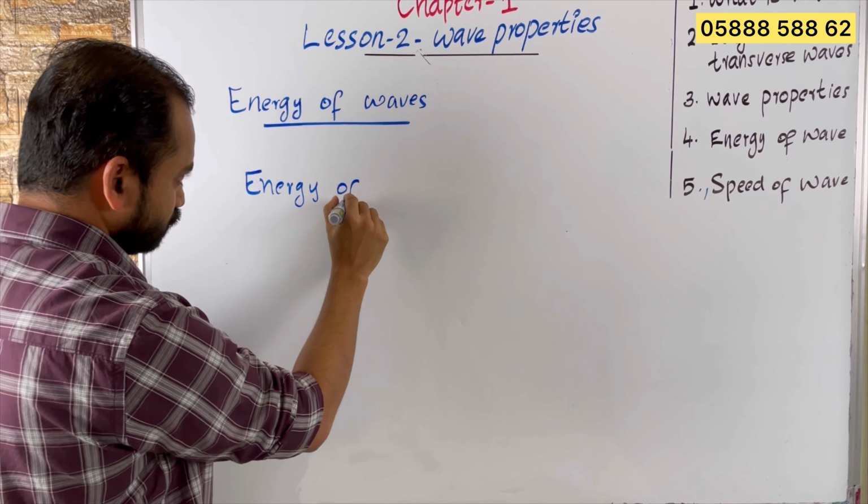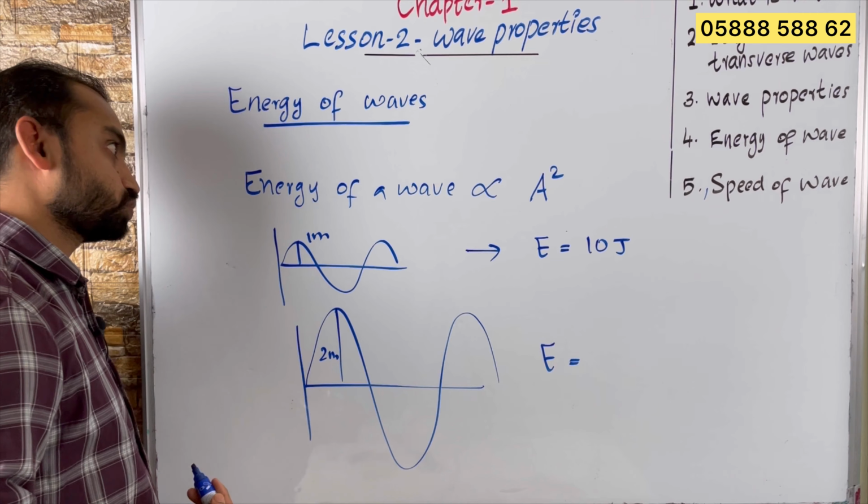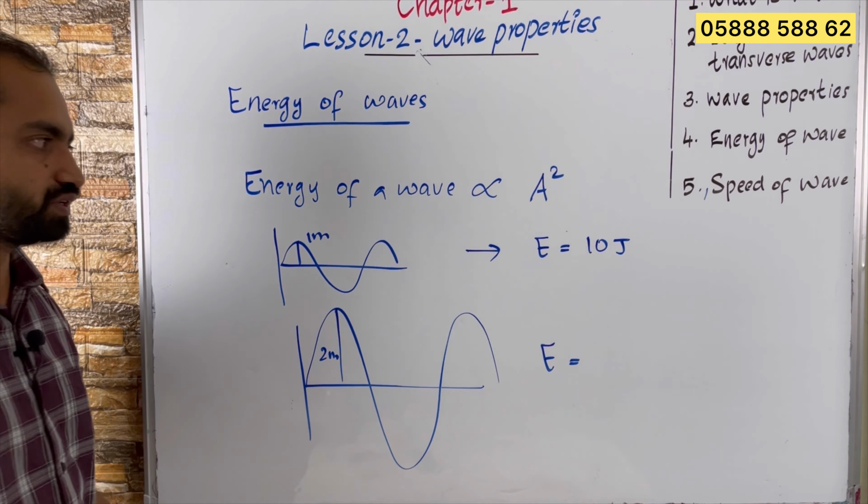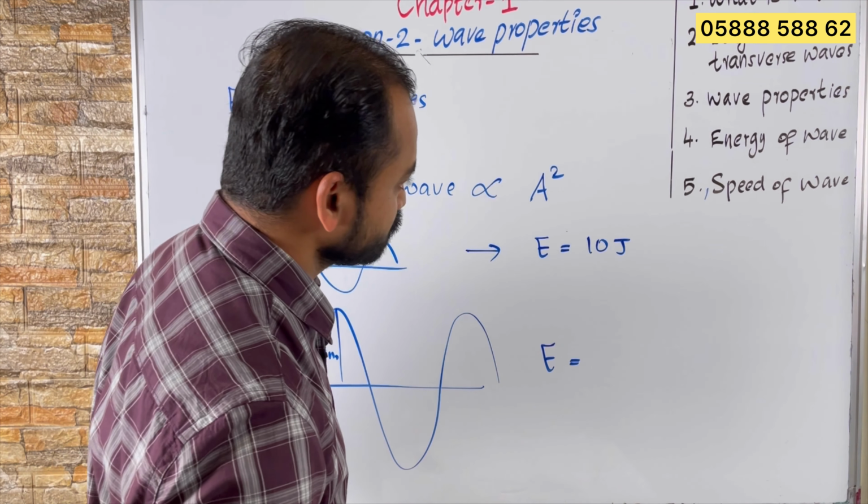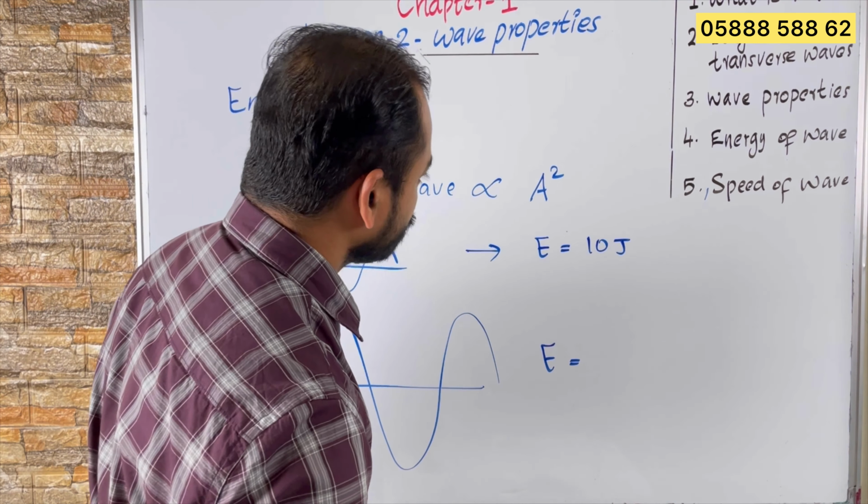Energy of a wave is directly proportional to the square of the amplitude, which means when amplitude increases, the energy of the wave will increase. When amplitude increases 2 times, the energy will increase by 2 square times. What is 2 square? 2 square is 4, right? So energy will increase 4 times.